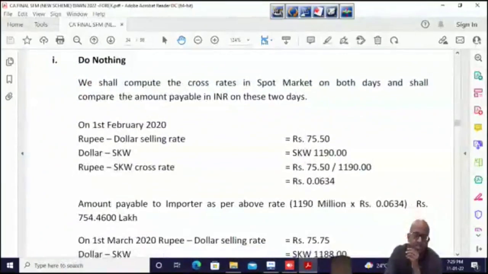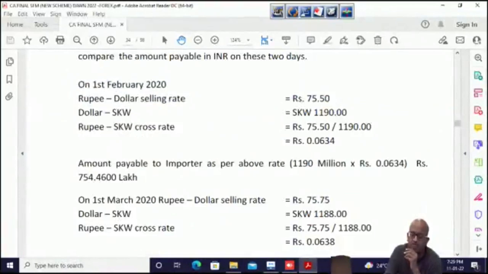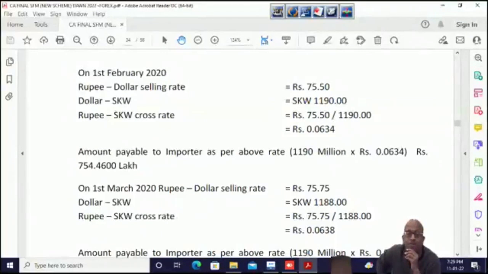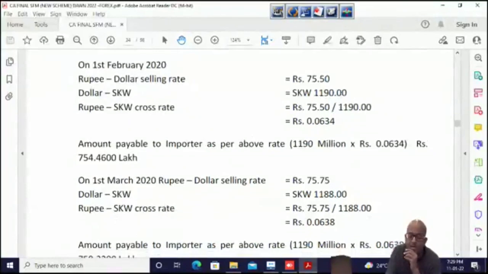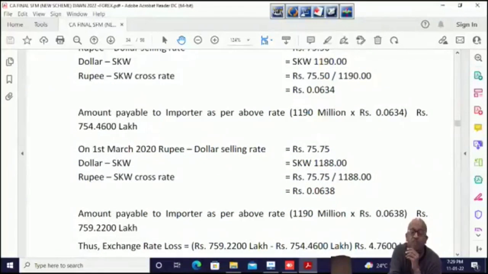If we check the Institute's answer on 1st Feb, they have calculated the rate 75.5 by 1190. We never calculated that. They calculated it in 4 decimals, 0.0634, which is a rounded off figure. They multiplied by 1190 and got 754.46. We got 755 lakhs, that is 75.5 million. So we got 755, they got 754.46.